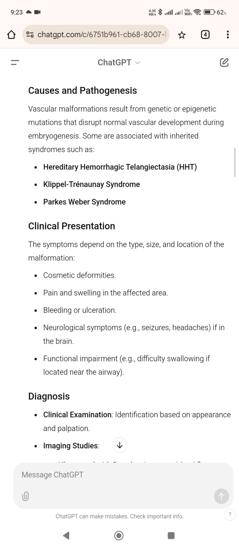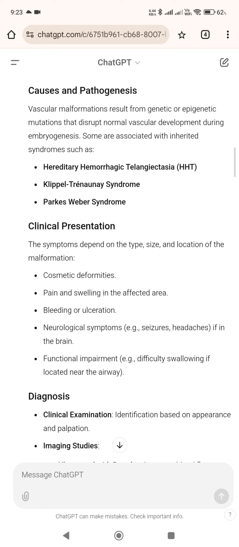Causes and pathogenesis. Vascular malformations result from genetic or epigenetic mutations that disrupt normal vascular development during embryogenesis. Some are associated with inherited syndromes such as hereditary hemorrhagic telangiectasia, HHT, Klippel-Trenaunay syndrome, Parkes-Weber syndrome.